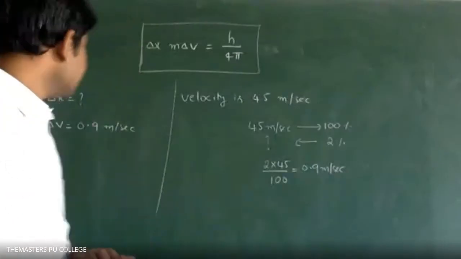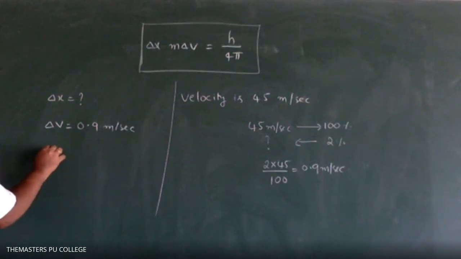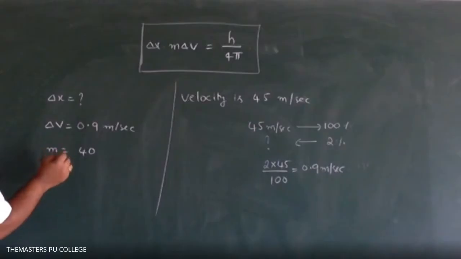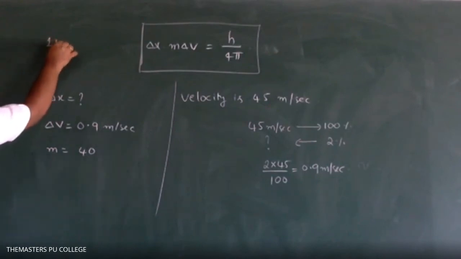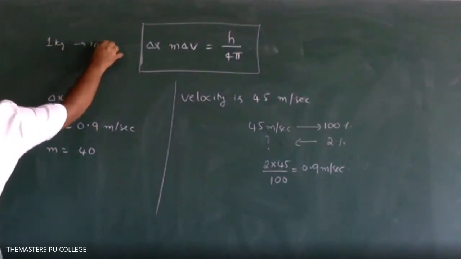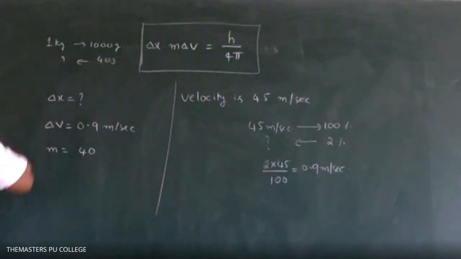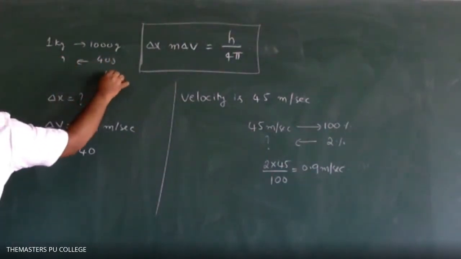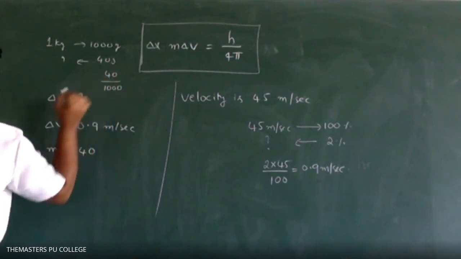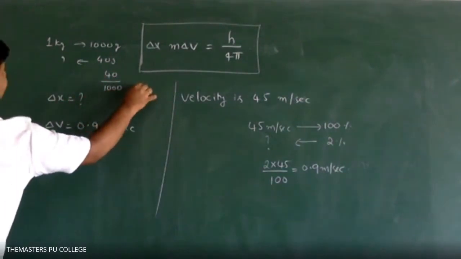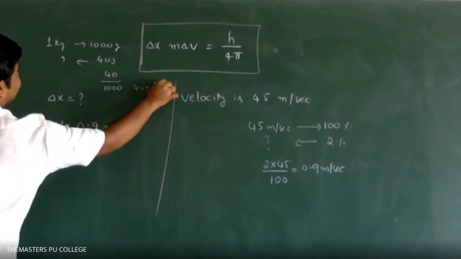Check once. Sir, 0.04 only, sir. 1 kg is 1000 grams. 40 grams I have. That is 40 by 1000. 40 by 1000 means 40 into 10 power minus 3 we can write. Yes, sir.